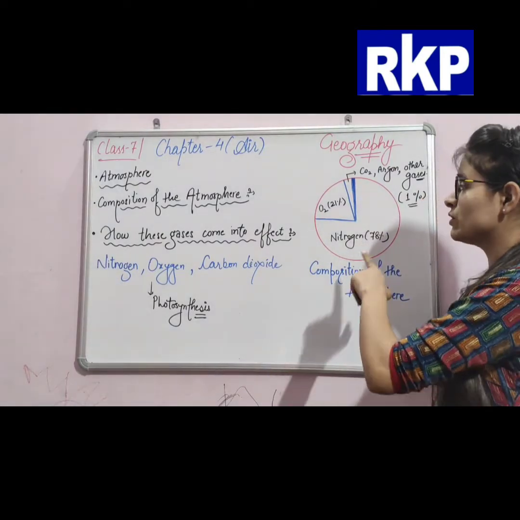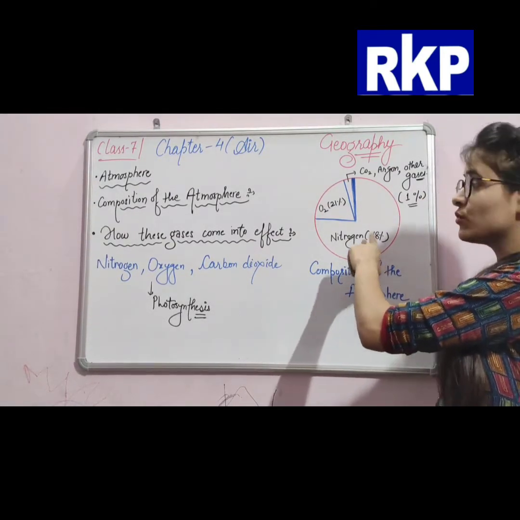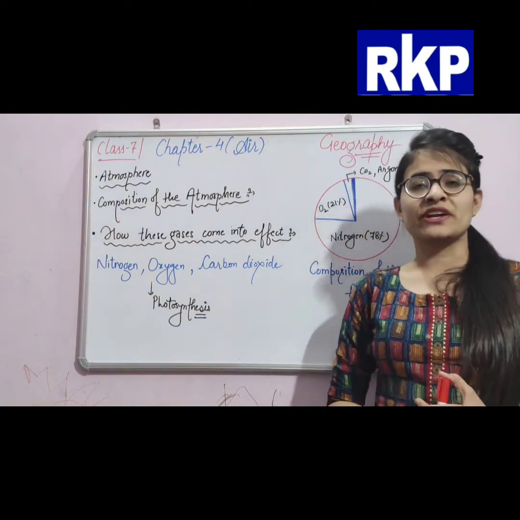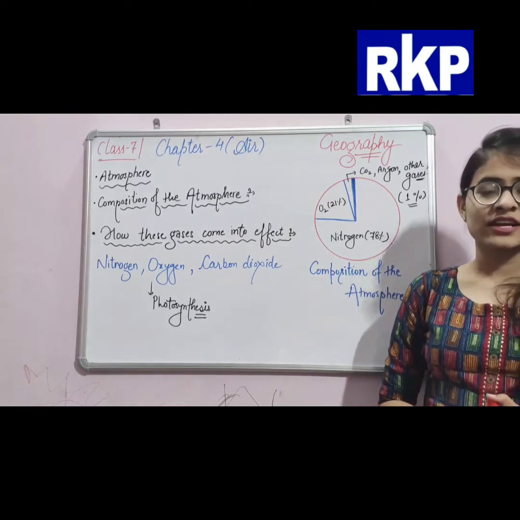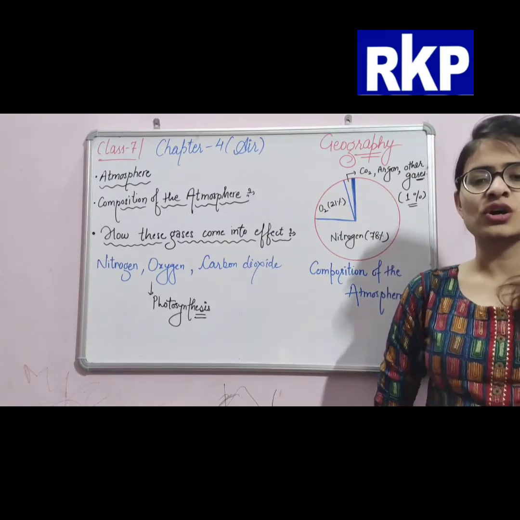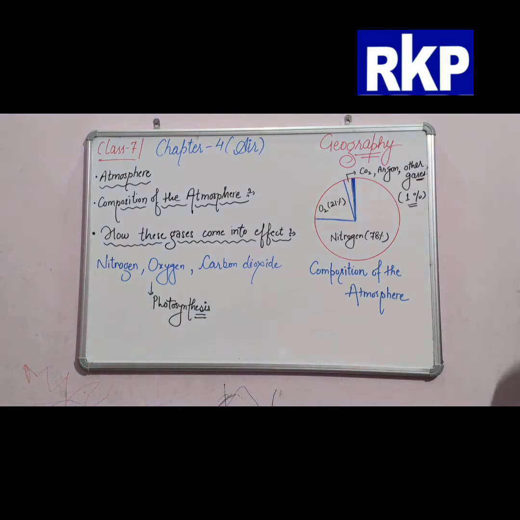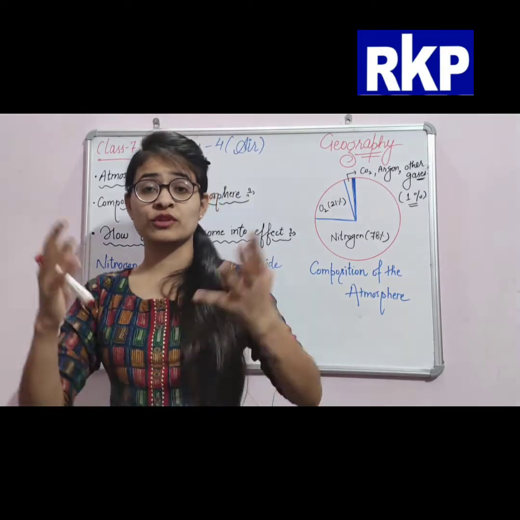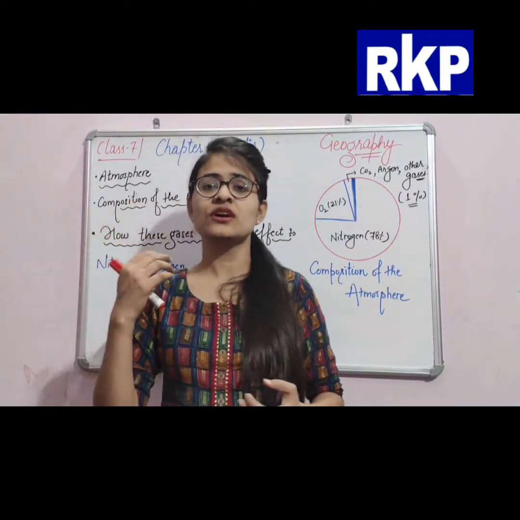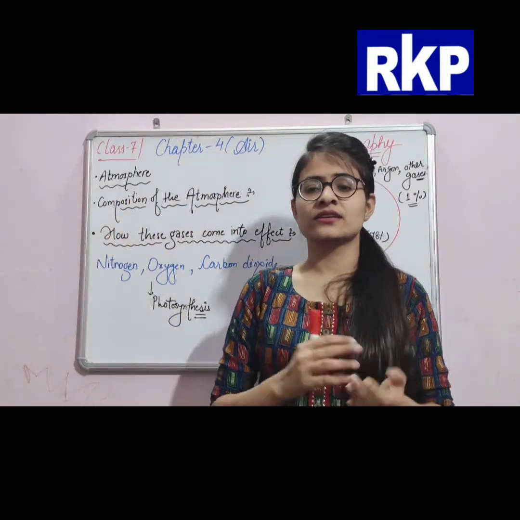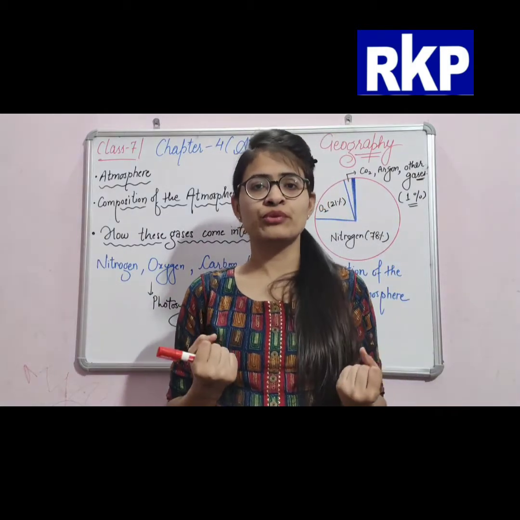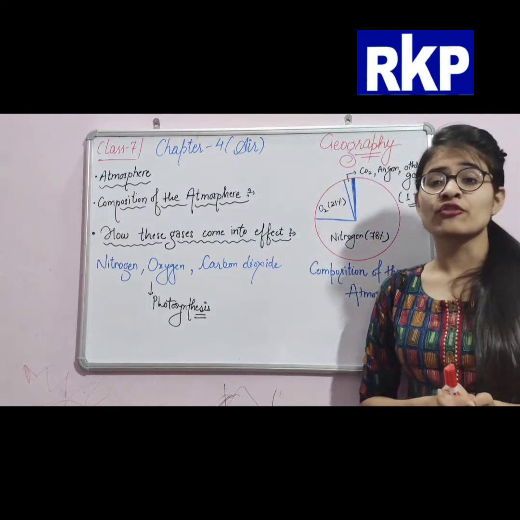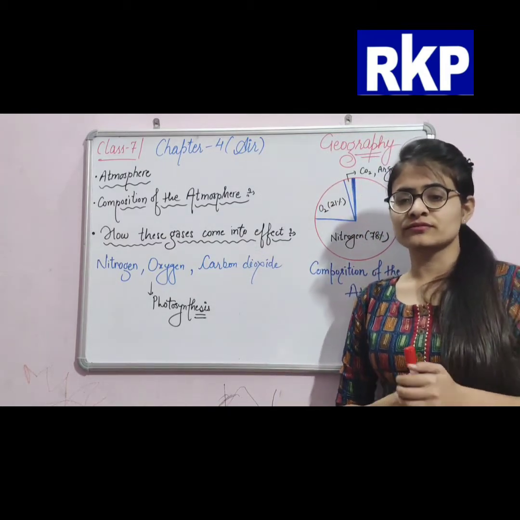The second most plentiful gas is oxygen. Now we discussed nitrogen, and now we are going to discuss oxygen. The second most plentiful gas in the air is oxygen. As we all know, humans and animals take oxygen from the environment, from the atmosphere or from the air, to breathe.